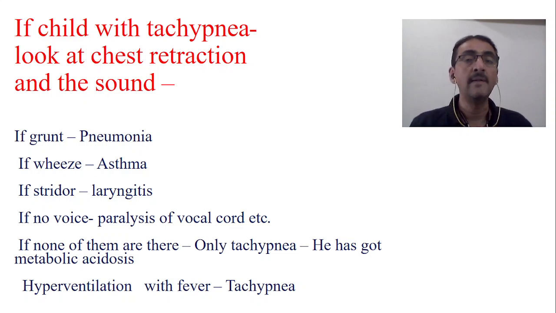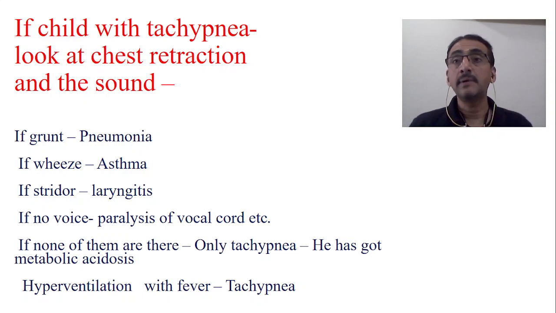But when the disease is in the middle, or interstitial lung disease, etc., then we will have intercostal retractions, as we see in chronic obstructive pulmonary disorders, COPD, etc.